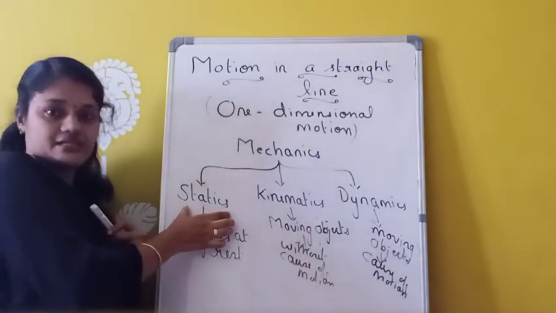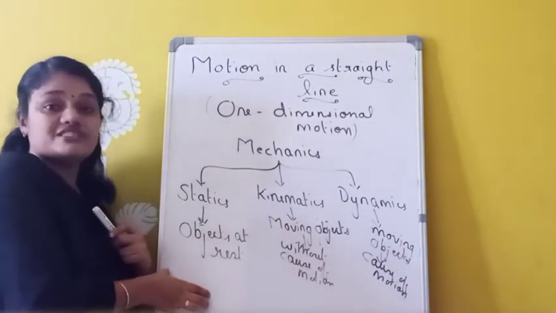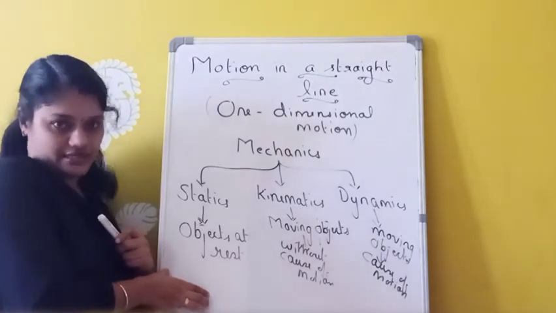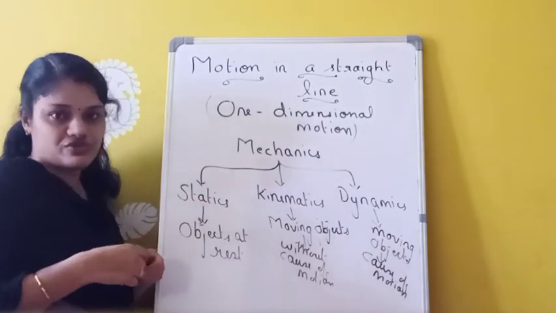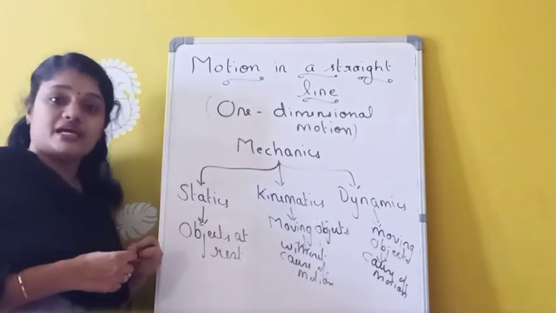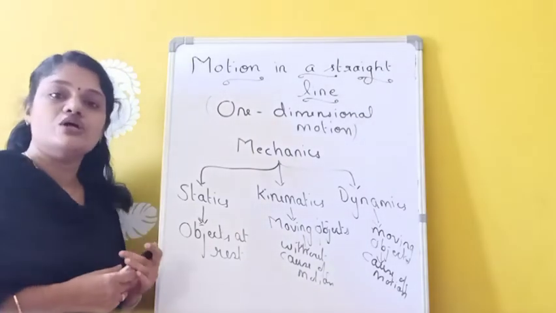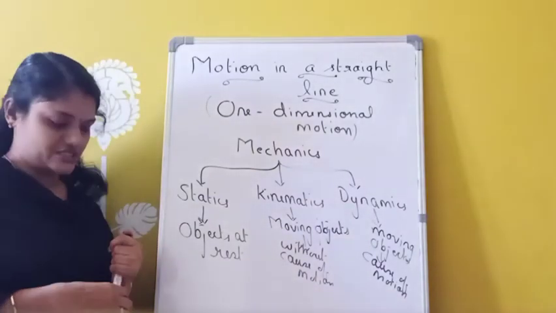And statics is another branch of mechanics which deals with the study of objects at rest. Clear? So these are the three branches of mechanics, and mechanics is a branch of physics which deals with the study of movement of macroscopic objects. Okay.